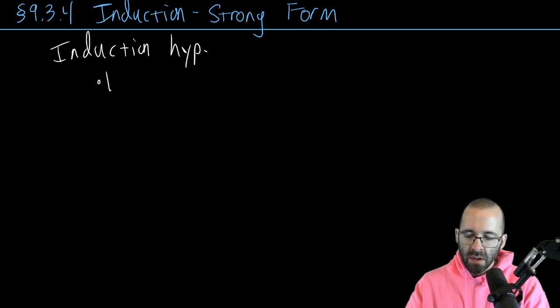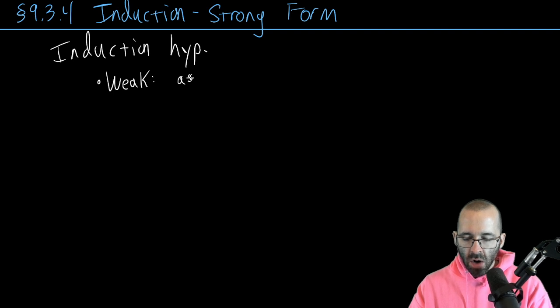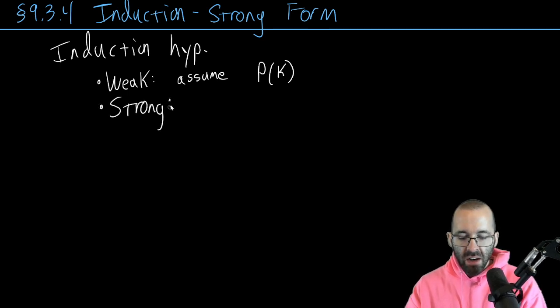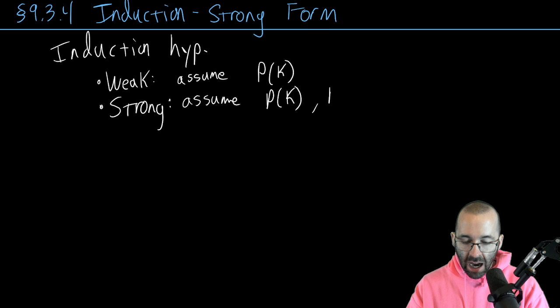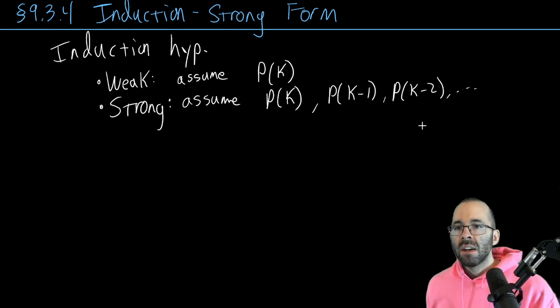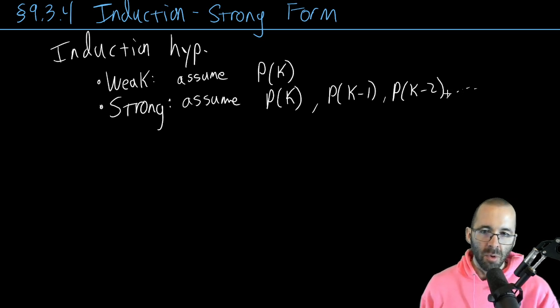So in weak form, what was our induction hypothesis? We assumed it for some k, and then we tried to show it for k plus 1. So all we did assume was that predicate for some k. But in strong form, we're going to not just assume for k, we're going to assume that's true for k and for k minus 1 and for k minus 2 all the way down to our base case. All right. So in other words, weak is just assuming the step before. Strong is assuming all the steps before.